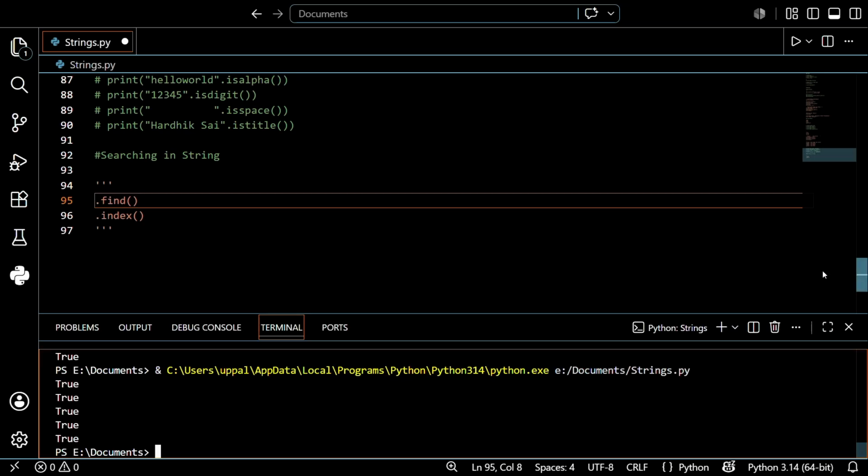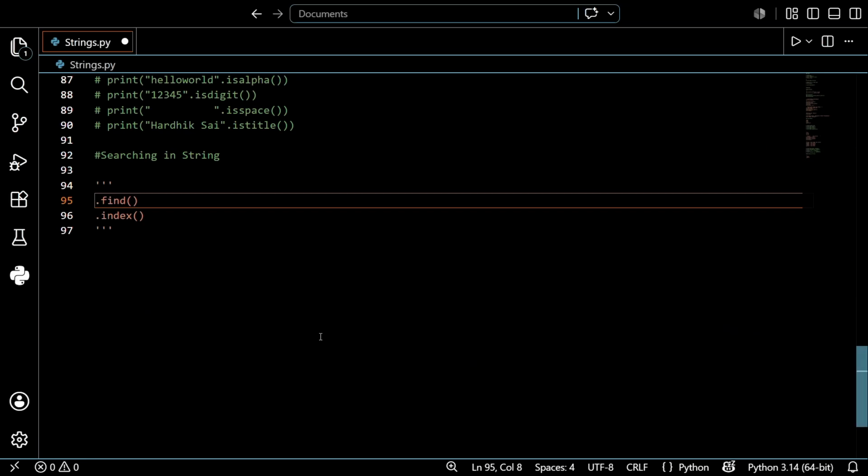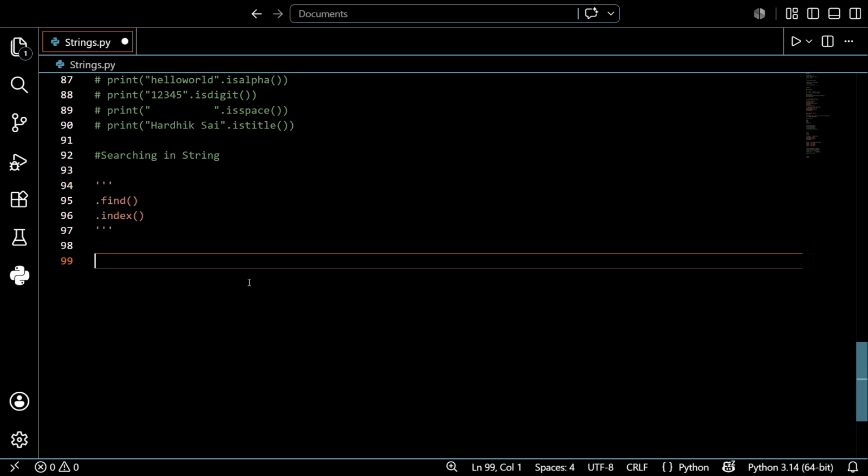So after that, let's see an example, then you can easily understand. Let's create a variable first: sentence is equal to "Python is a great language".